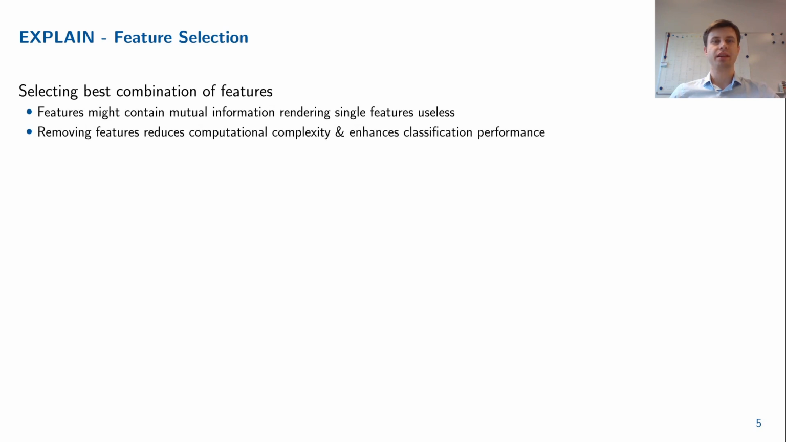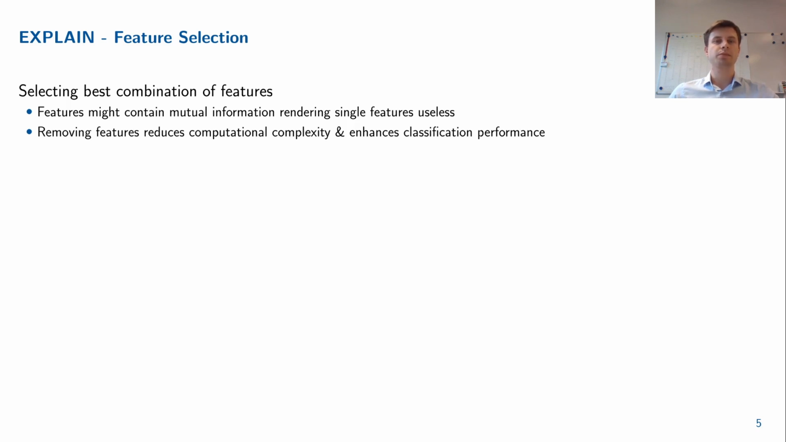After feature engineering, the best combination of features has to be selected. The combination of several features might contain mutual information, which could render single features useless for the classification. These features should be removed, as the extraction from the raw data might require significant processing time, which could have a negative impact on the real-time capability of a classifier.